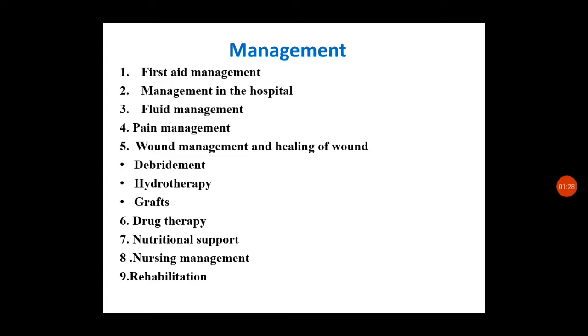Then in most conditions very severe pain can be felt, so pain management is very necessary. Next is wound management and healing of the wound, which can be with debridement, hydrotherapy, and graft. Then next is drug therapy, nutritional support, nursing management, and rehabilitation. So these are the management measures which we do for a burned child.